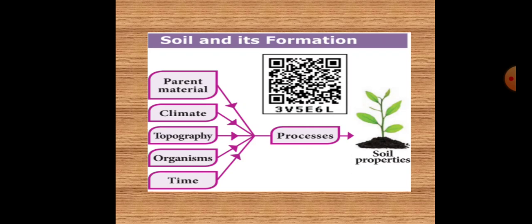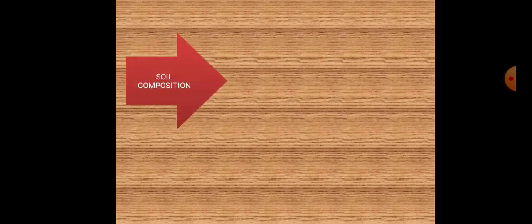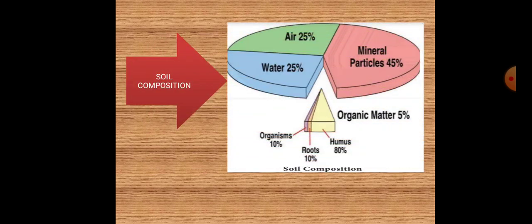World Soil Day is observed on 5th December every year. We celebrate it. Now we will see about soil composition. What does soil consist of? The basic components of soil are mineral, organic matter, water, and air. It consists of about 45% mineral, 5% organic matter, 25% water, and 25% air. The composition of soil varies from place to place and time to time.